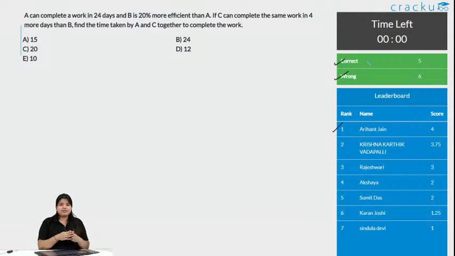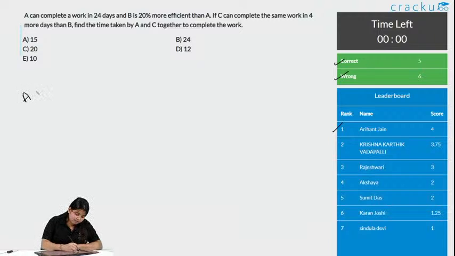See, generally people find time and work problems to be difficult, but it's not difficult. Just use your thought process, like the normal things we do in day-to-day life. You can solve these questions this way. For example, if you are taking more people, then obviously you will require fewer days, and if you are taking fewer people, then you will need more days. We will even do this question. First, let us do this.